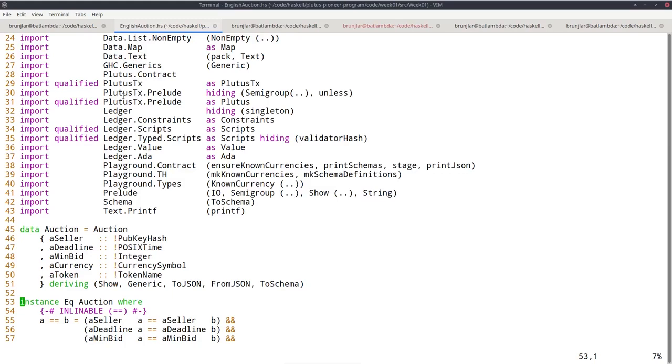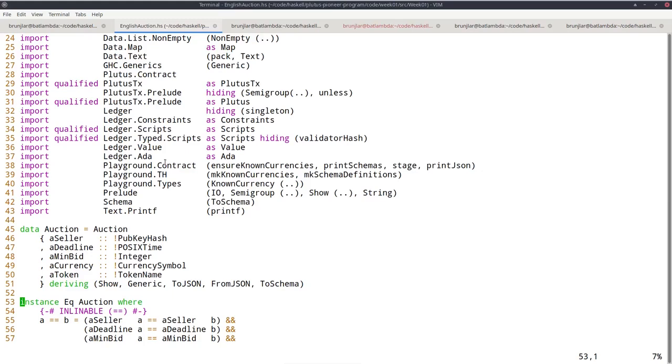So that's the one thing. That's the scripts, and the task of a script is to say yes or no. Can this transaction consume the output I'm locking? Yes or no. But in order to actually use such an output that is locked at a script address, in order to create a transaction that will unlock such an output and use it as input, you of course must be able to construct a transaction that will then pass validation.